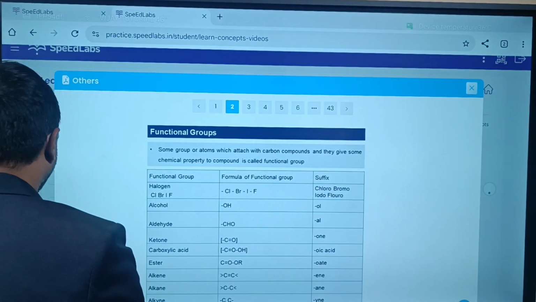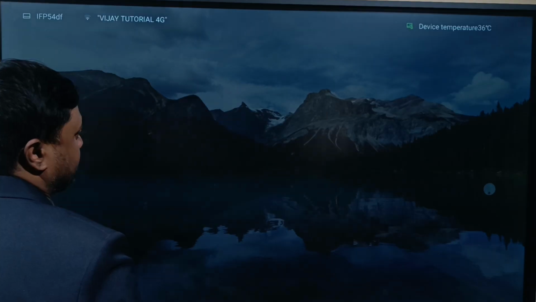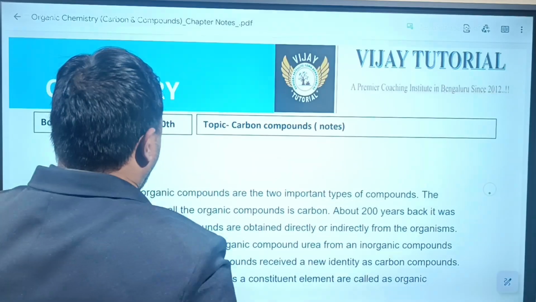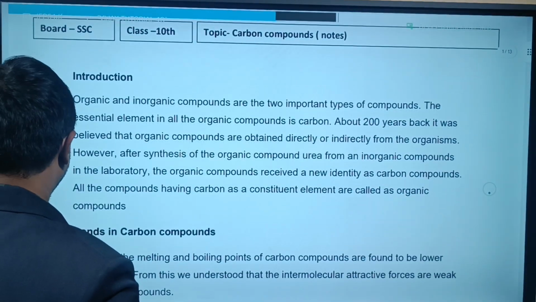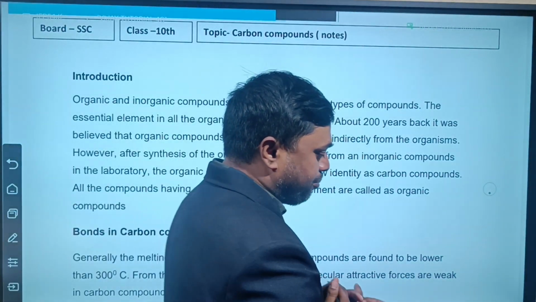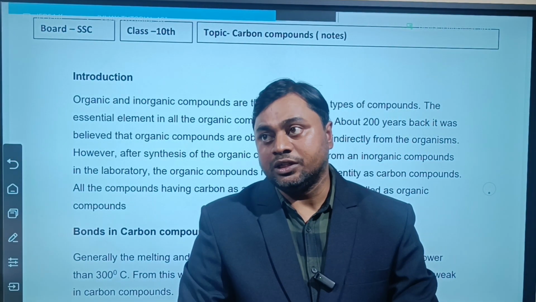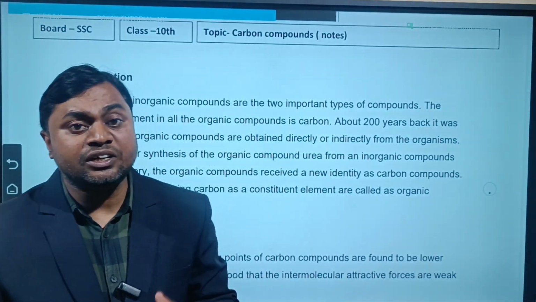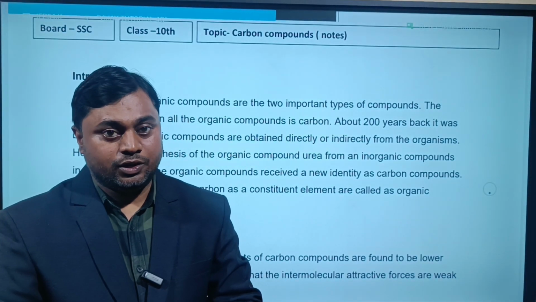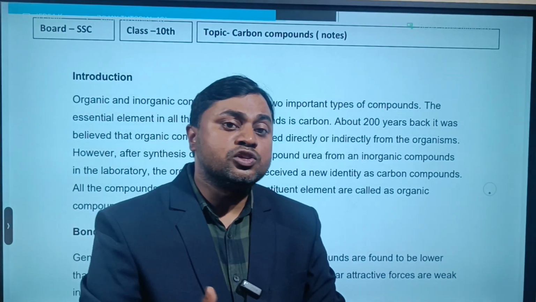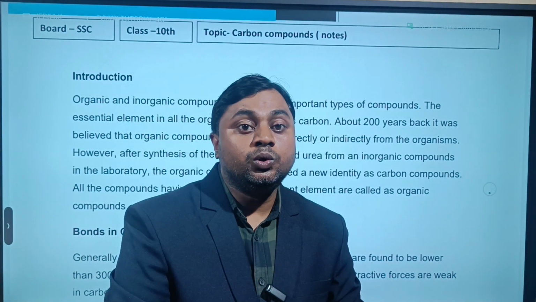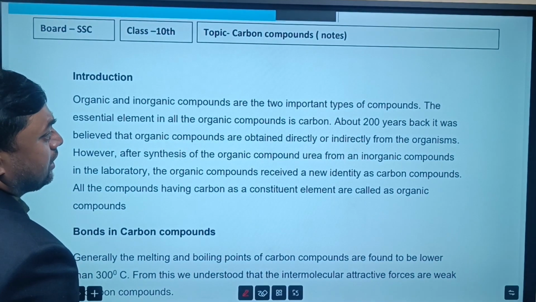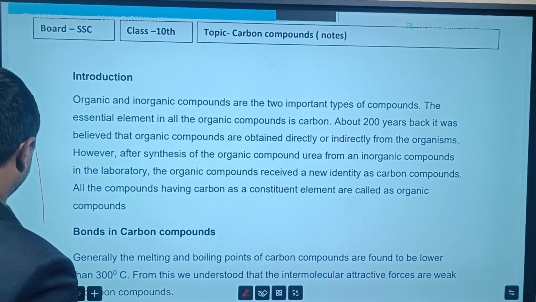Next, we talk about a very important concept first. Let's discuss hydrocarbons. Before studying hydrocarbons, one very important concept is there. They may ask you a question like why carbon forms millions of compounds, or discuss briefly the versatile nature of carbon. Carbon forms millions of compounds due to a few unique properties. The first one is catenation.